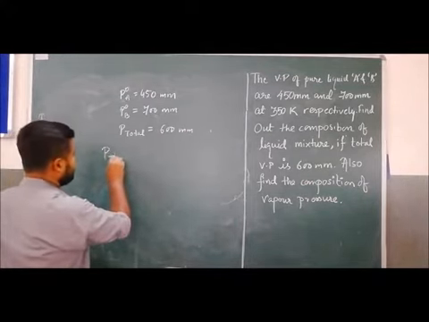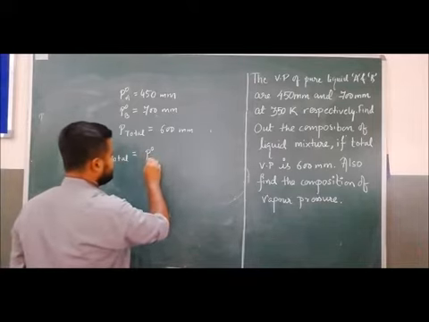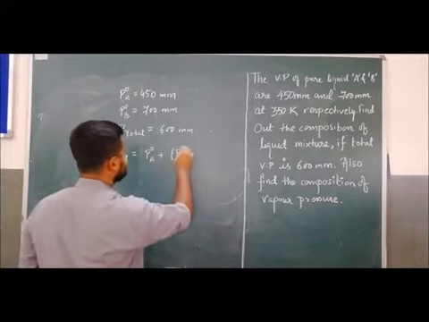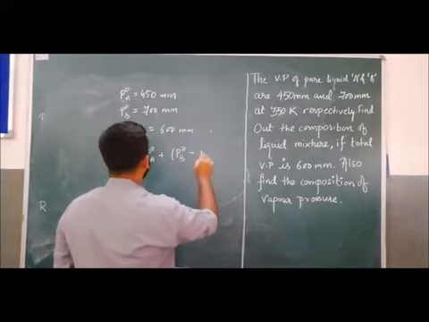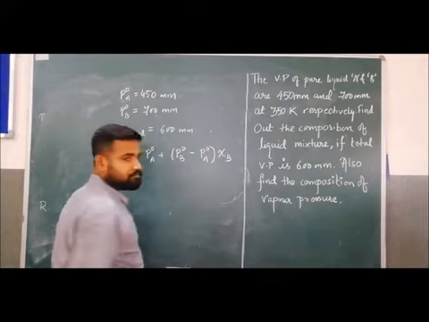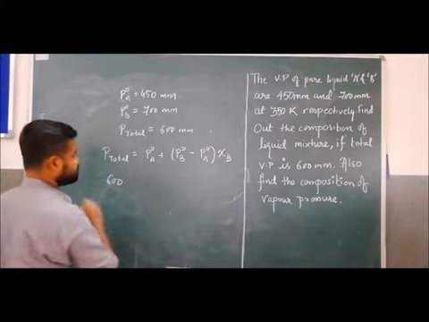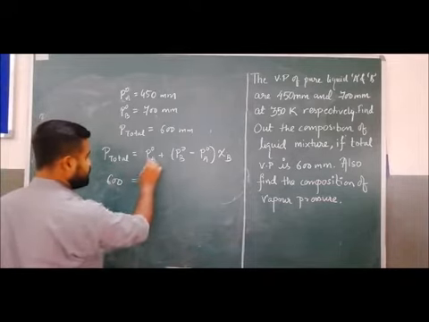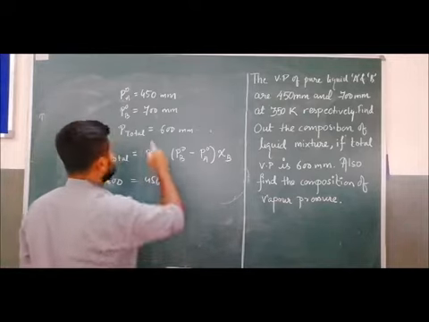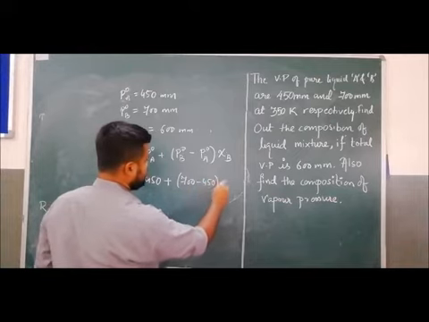P total equals P naught A plus (P naught B minus P naught A) xi B. Clear? So what is the P total here? 600. What is PA here? 450 plus (700 minus 450) xi B.